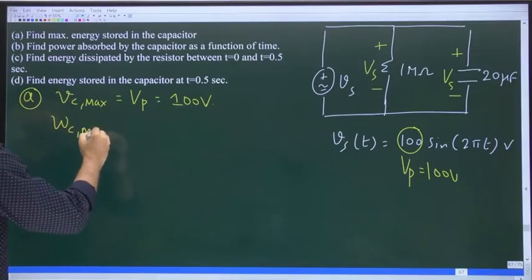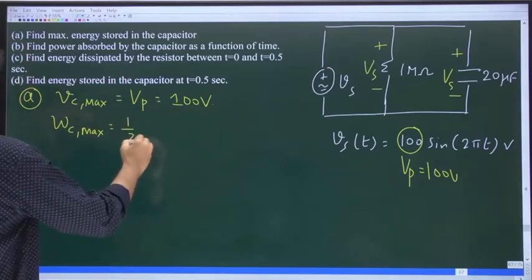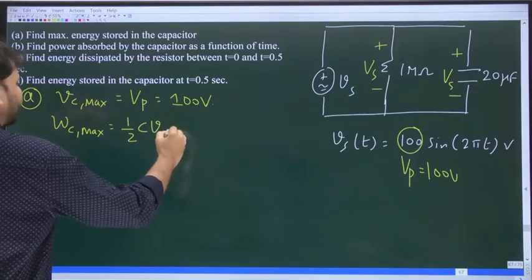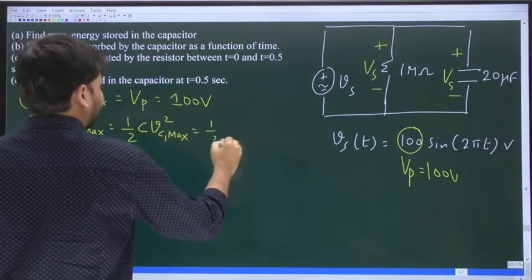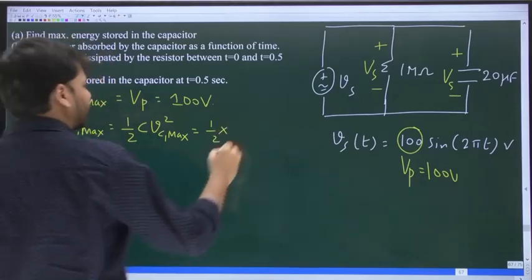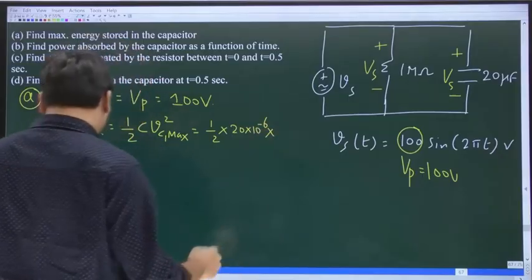Now Wc max, the maximum energy stored in the capacitor, will be equal to half into C into Vc max whole square. C is 20 microfarad, which is 20 into 10 power minus 6.